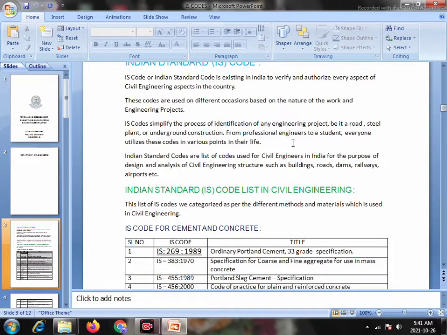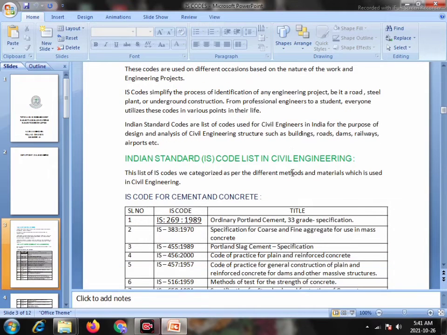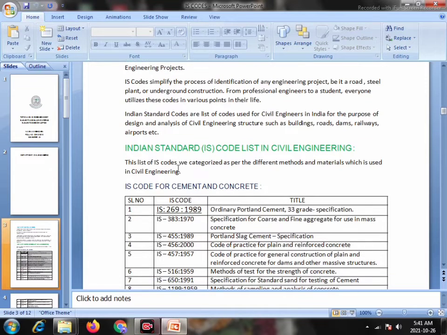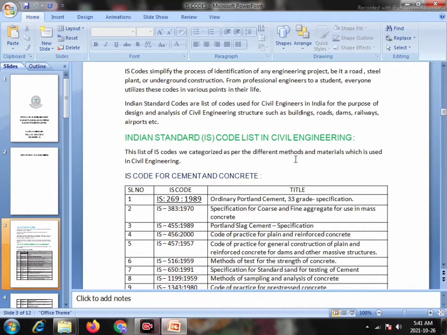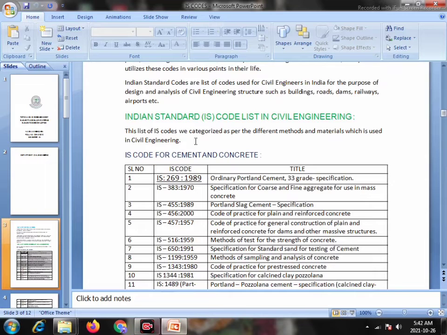From professional engineers to students, everyone utilizes these codes at various points in their life. Indian Standard Codes are a list of codes used by civil engineers in India for the purpose of design and analysis of civil engineering structures such as buildings, roads, dams, railways, airports, etc. Indian Standard Code list in civil engineering. This list of IS codes is categorized as per the different methods and materials used in civil engineering.